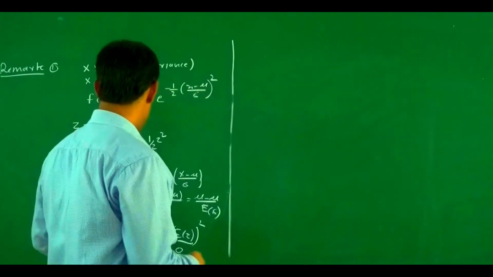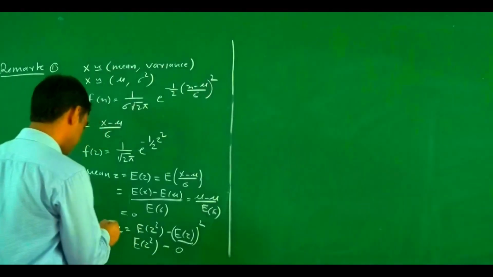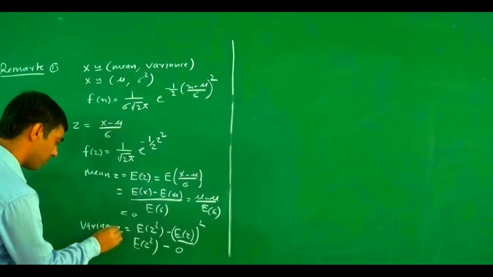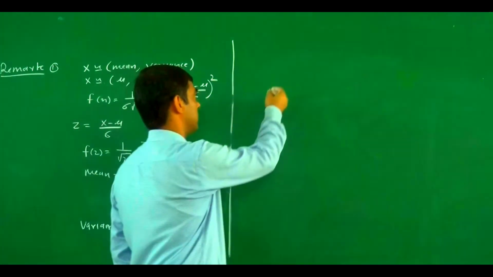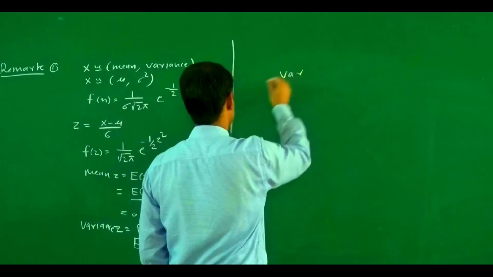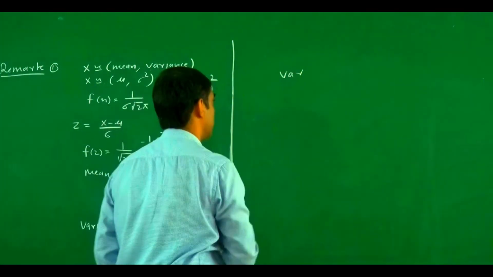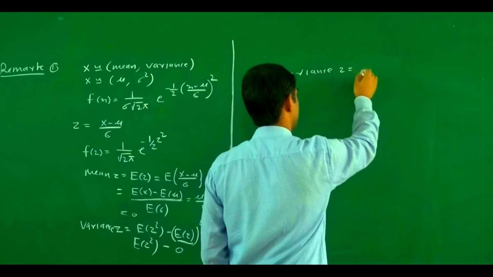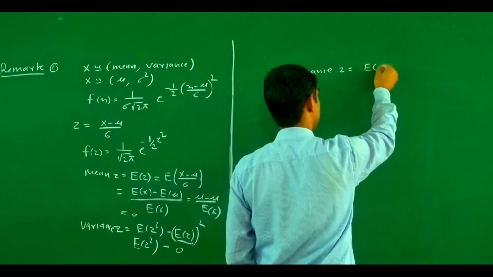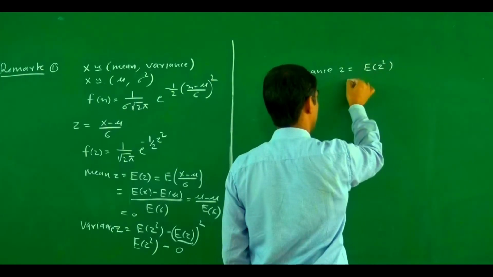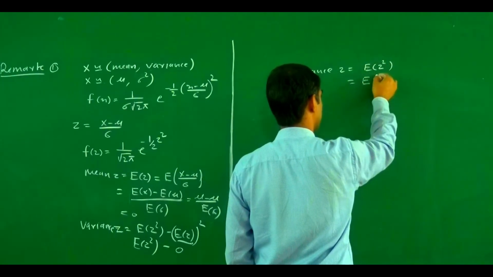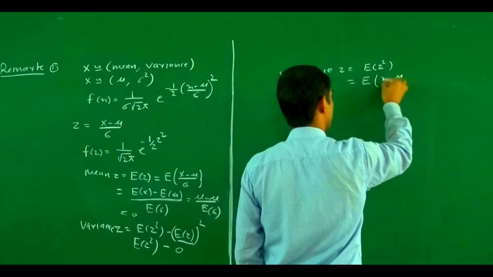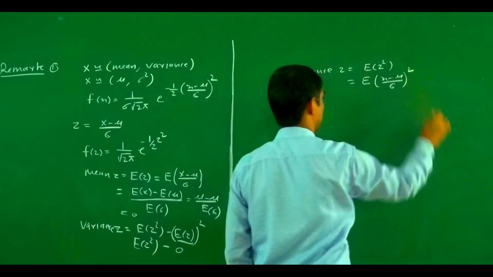So now the variance of Z equals expected value of Z square, and this becomes expected value of (x minus mu upon sigma) whole square.